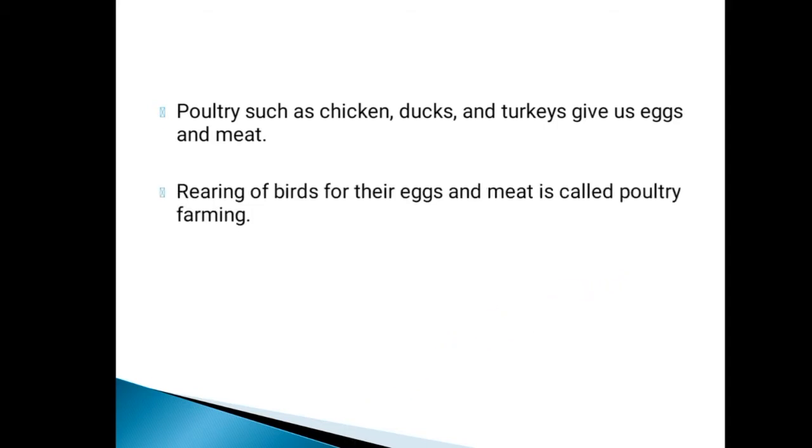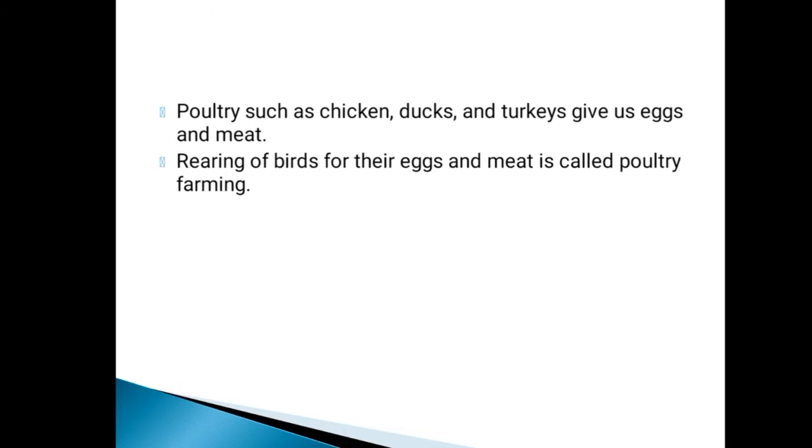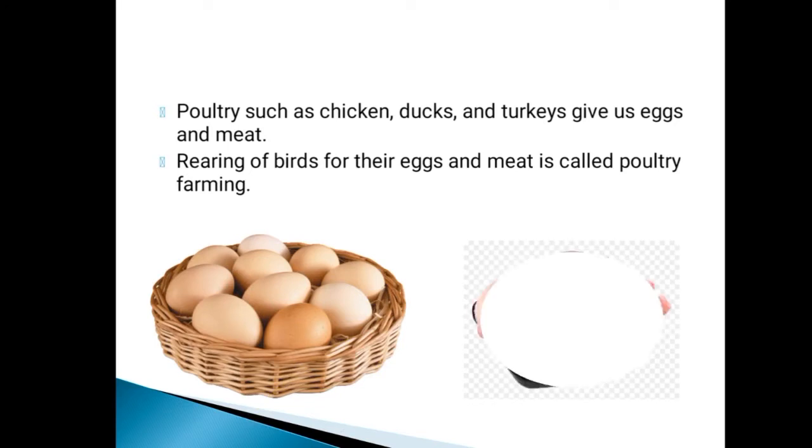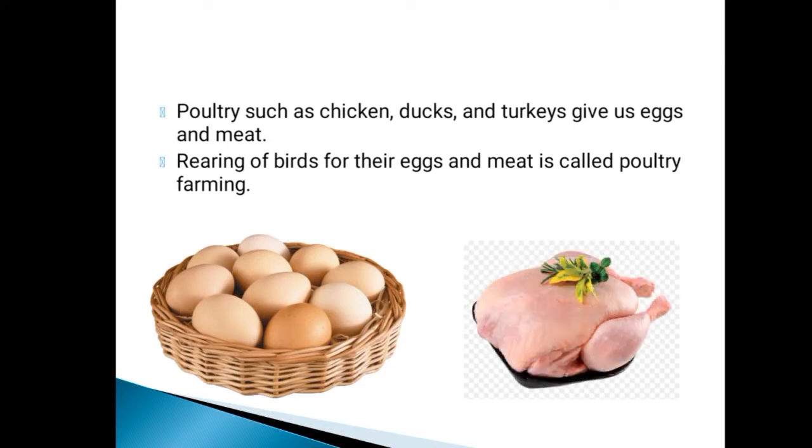Rearing of birds for their egg and meat is called poultry farming. If we rear a bird, it is called poultry farming. In dairy products, we have learned rearing animals for getting milk is called dairy farming. In this, rearing of birds for their egg and meat is called poultry farming. In this picture you can see the products of poultry. There are some eggs and there's a chicken.